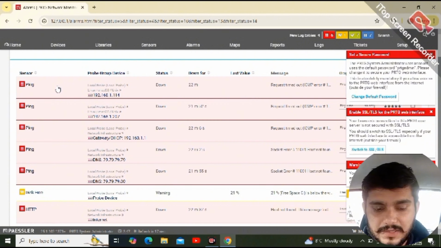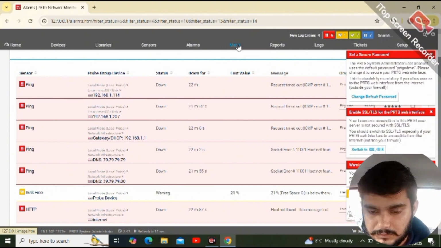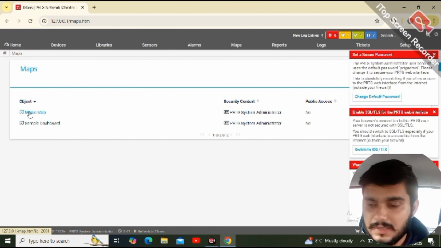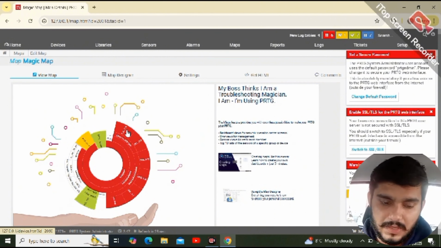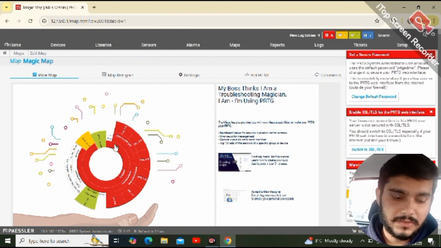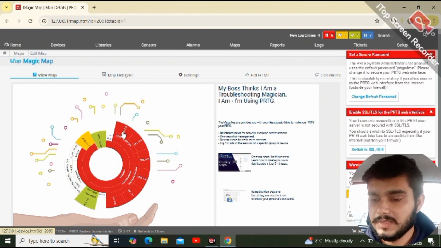Here is the generated alarm because it is down, not working. The alarm shows us the sensor performance, which is not pinging with the server, which is down.